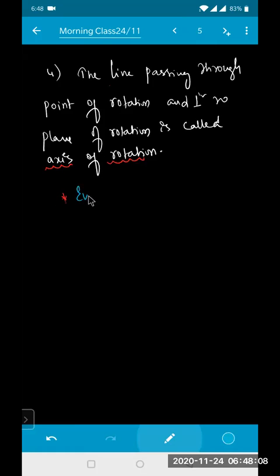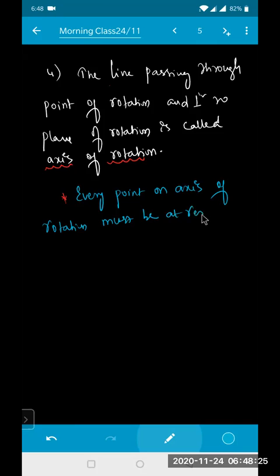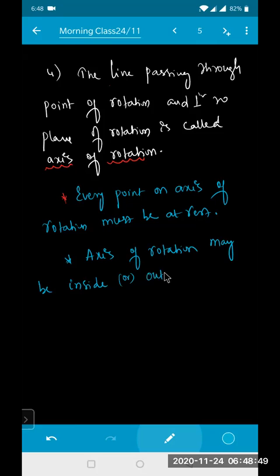Every point on the axis of rotation must be at rest. The axis of rotation may be inside or outside the body. It need not be inside every time, beta. So I can write here: axis of rotation may be inside or outside.